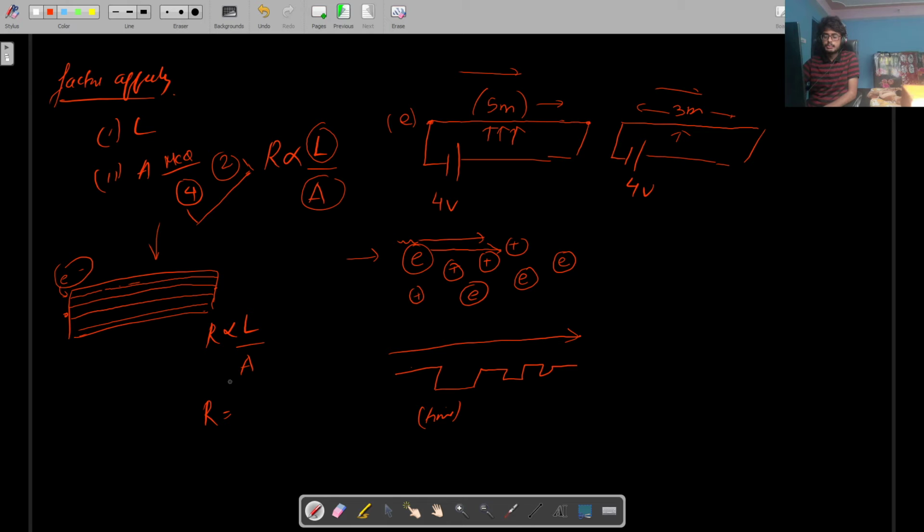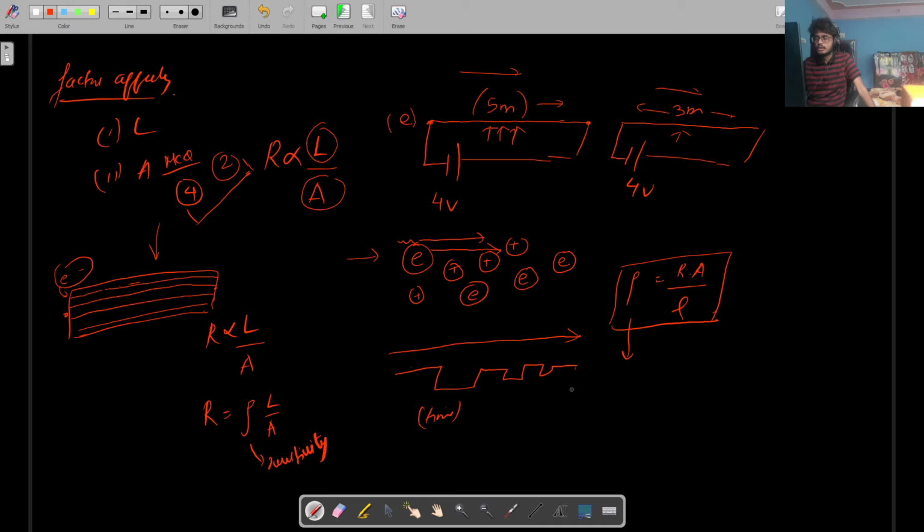So we remove the proportionality sign and put a constant that is known as resistivity. I think it's rho L by A in your book. To check it. Yes, it is rho. This thing is known as resistivity. So if I rearrange this, I get resistivity equal to R A divided by L. So this is the resistivity of a conductor.